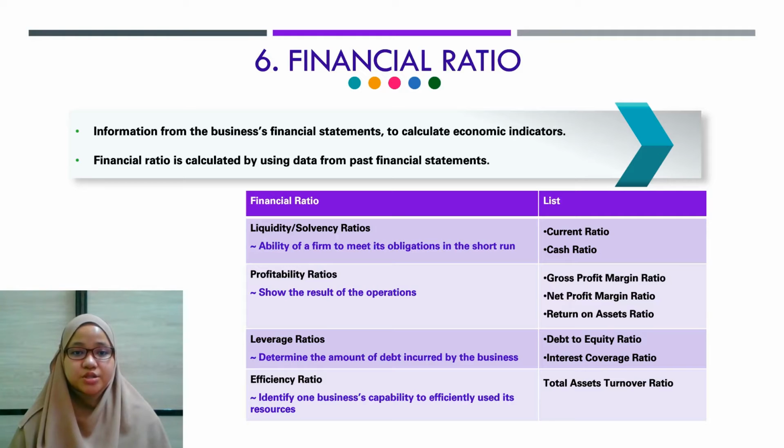Next, leverage ratio determines the amount of debt incurred by the business, which includes debt to equity ratio and interest coverage ratio. And the last one is efficiency ratio, which identifies a business's capability to efficiently use its resources, which is the total asset turnover ratio.